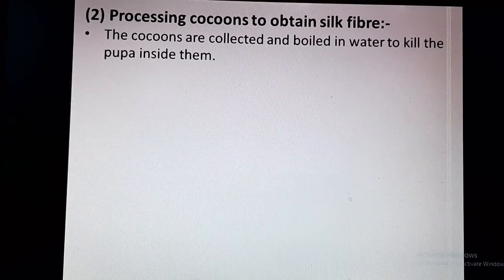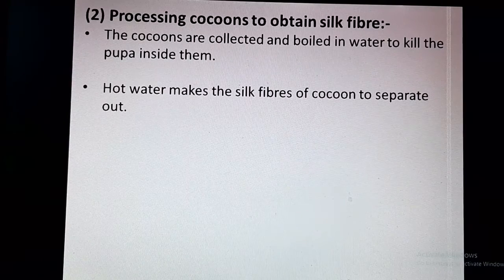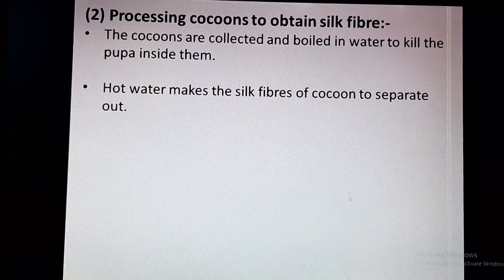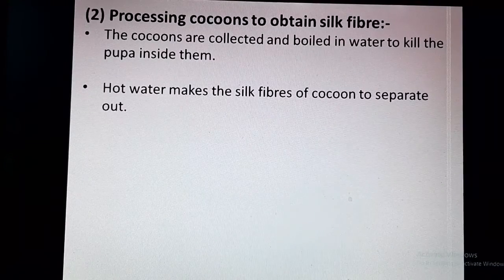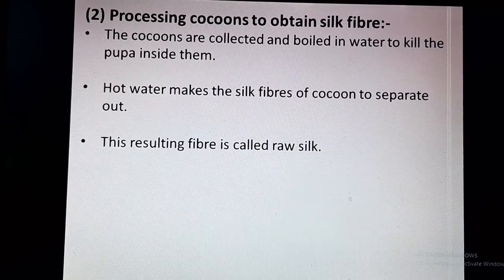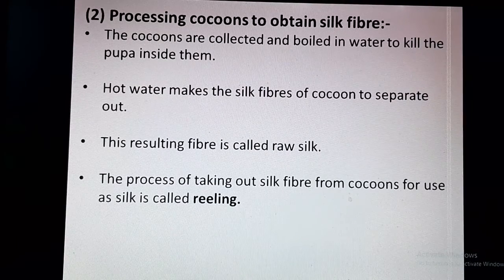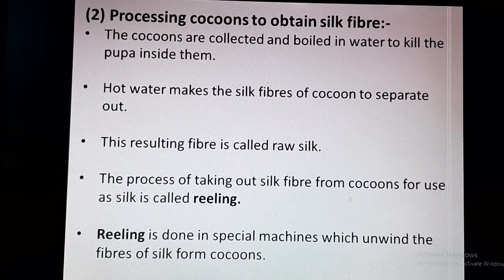Next stage is processing cocoons to obtain silk fiber. Once the cocoons are ready, they are collected and boiled in water to kill the pupa inside them. Hot water makes the silk fibers of the cocoon separate out, because in the cocoon the silk fibers are glued to each other with the help of a natural glue. This hot water helps to remove that glue, and the silk fibers start separating from each other. The resulting fiber is called raw silk. The process of taking out silk fiber from cocoons for use as silk is called reeling. So reeling is the process of taking out silk fiber from the cocoons.